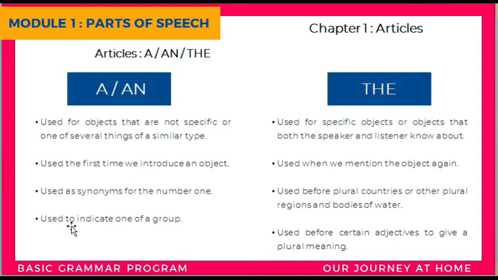Now, a or an is used to indicate one of a group. For example, she is a singer. Now, who is she? Is it specified? No, it's not specific. So, she is a singer. Singer is a group. So a is used before the noun singular.